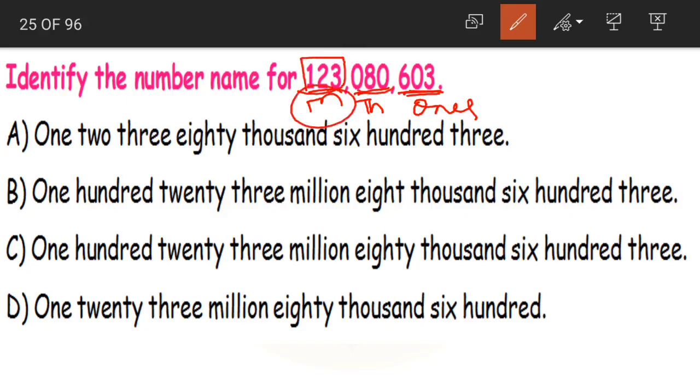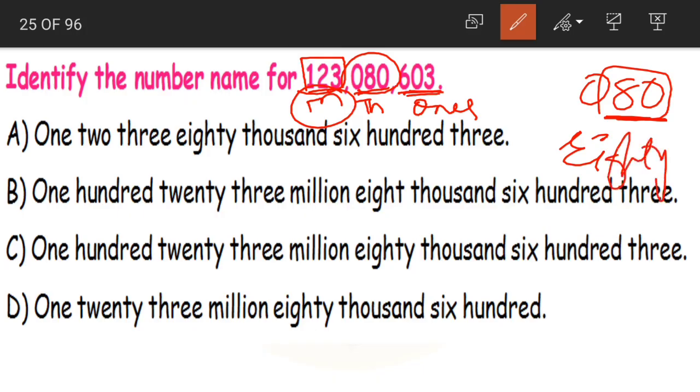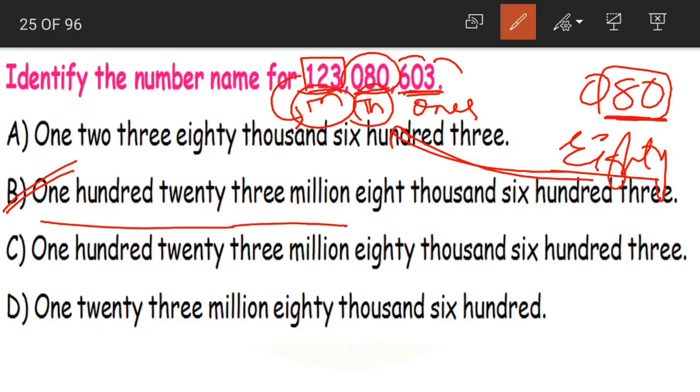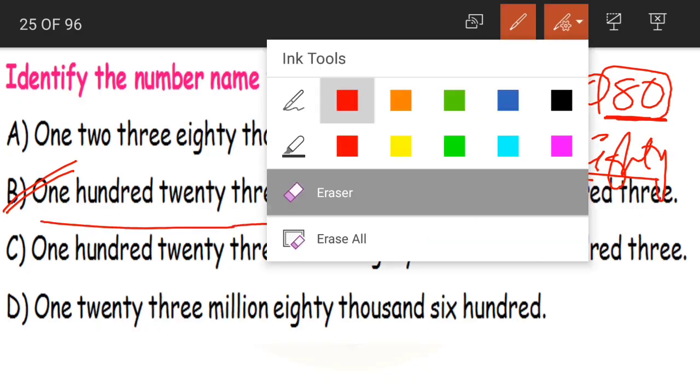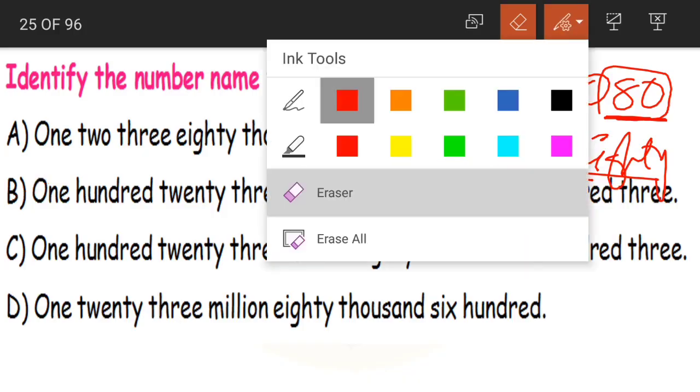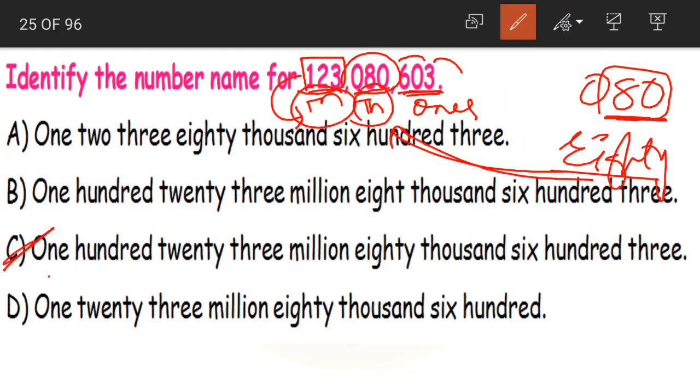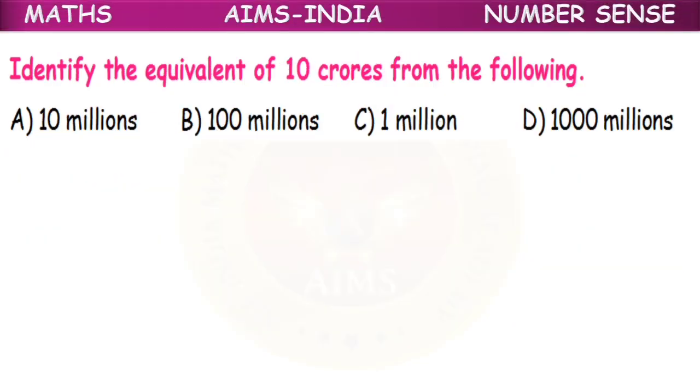Now how do we read that? 123 million, 080. How will we read it? It becomes 80. Yes or no? So 80, and as it is in the thousands period, it becomes 80,000, and lastly we have 603. What is our answer? 123 million 80 thousand 603. Sorry, this is option C. 123,080,603 is our correct answer.